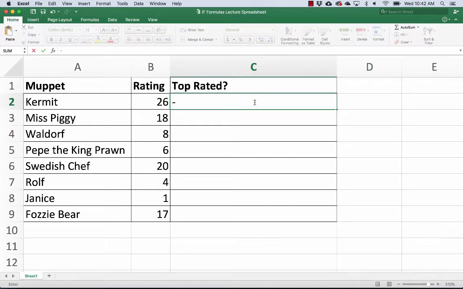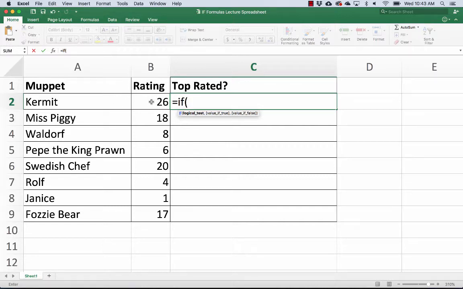So here's my if statement: equals if, open parentheses. Now my logical test is going to be, is Kermit's rating greater than 10, right? But I have to think about how I'm going to write this because I have to write it in a language that Excel is going to understand. So I want to know if this Muppet, whoever this is, in this case Kermit, has a rating higher than 10.